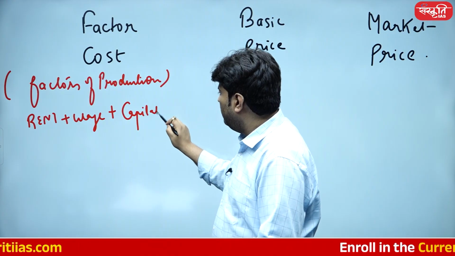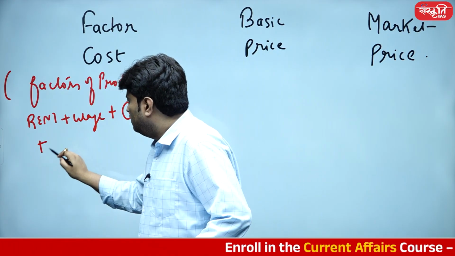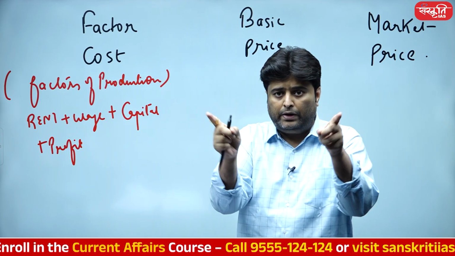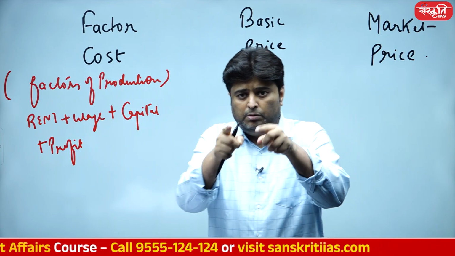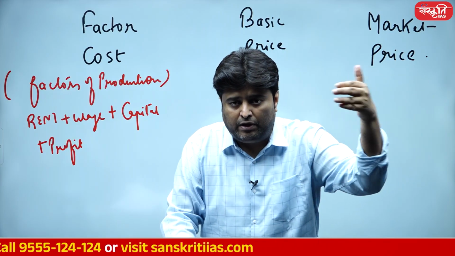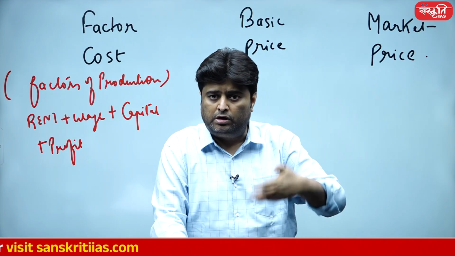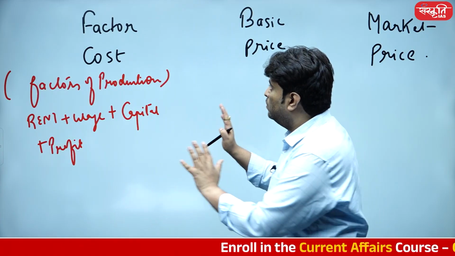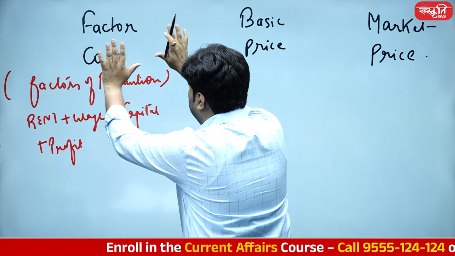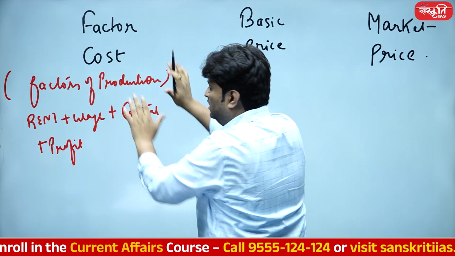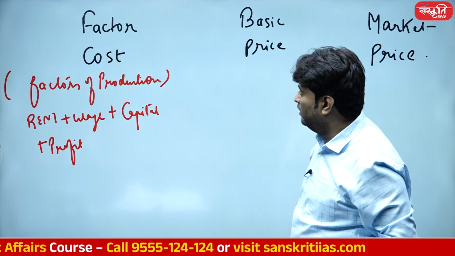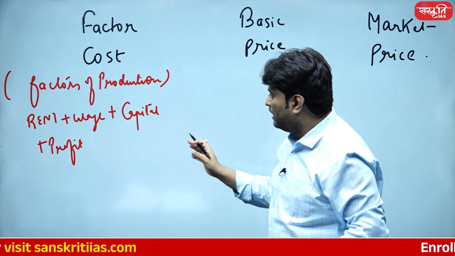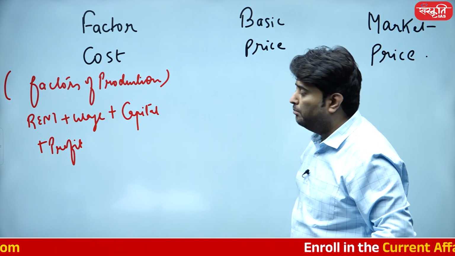So here comes your land, labor, capital, plus they are also going to add their own profit, because by the time a product is manufactured, the moment it comes outside the factory, it will also have the total profit of the manufacturer. So we used to calculate GDP till 2011-12 basis, or later on up to 2015-16, we were only concerned about the factor cost. Land, labor, capital cost, total profit added by the manufacturer itself.